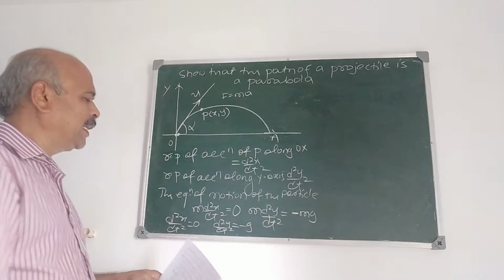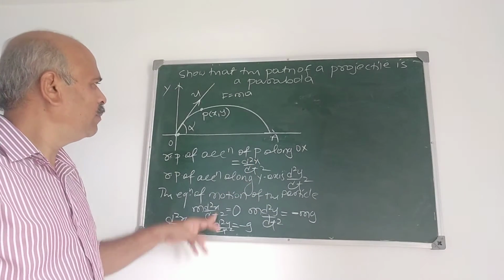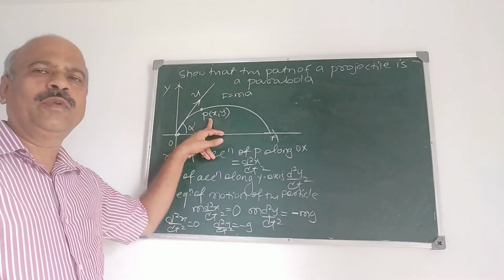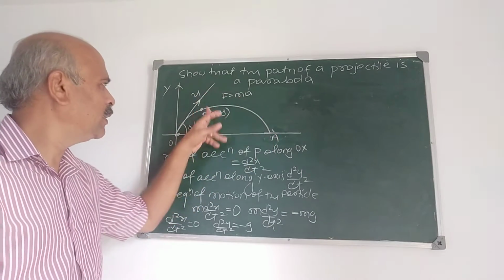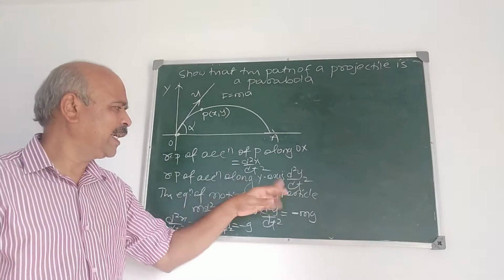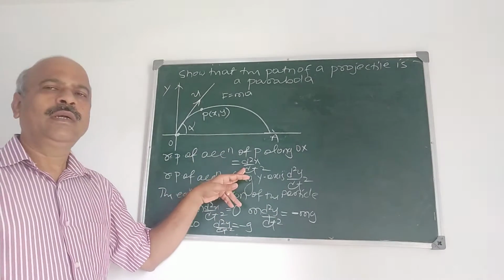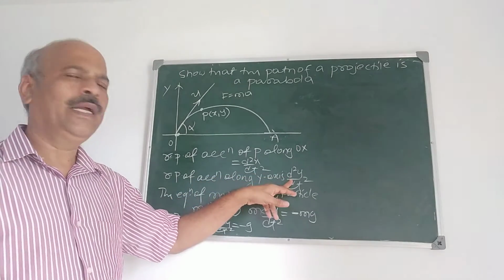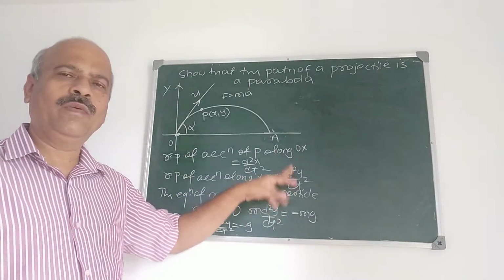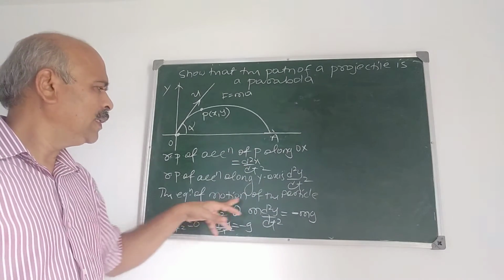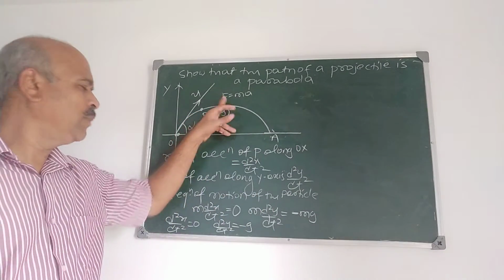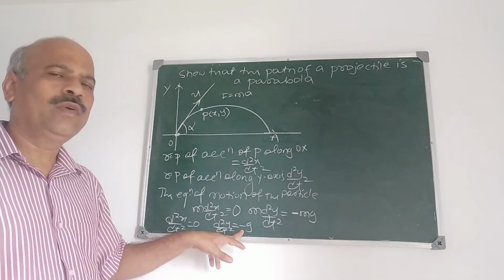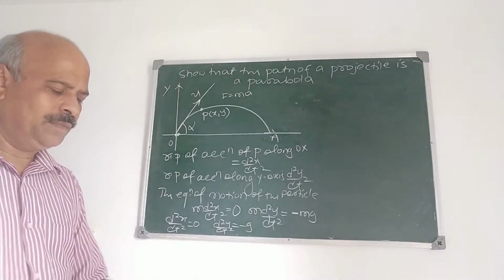Now starting with this, we have to obtain the equation for the path of the particle. We have to obtain the equation for this path in terms of x and y. See, we have started with this. What is that? The horizontal component of acceleration is this, and d2y by dt square is the vertical component, and the equation of motion using F is equal to ma gives d2x by dt square is 0, d2y by dt square is minus g.